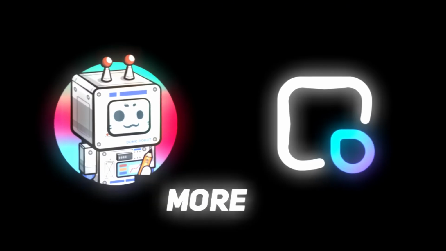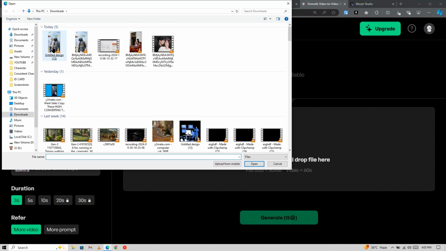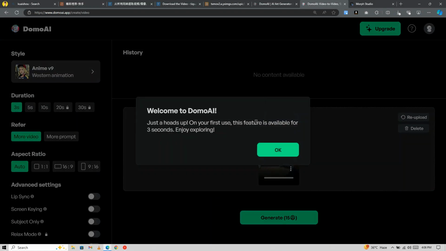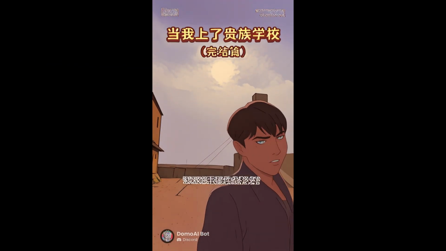Next, we'll apply a style transfer using either Domo AI or Morph Studio. If you choose Domo AI, select the video option, upload your saved video, and pick the anime style. You can generate up to 3 seconds of video for free. And if you want a longer duration, consider purchasing a plan or repeating the process for multiple short clips. Here's the output.